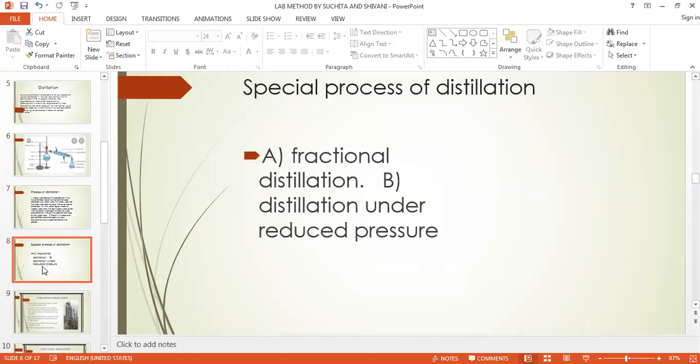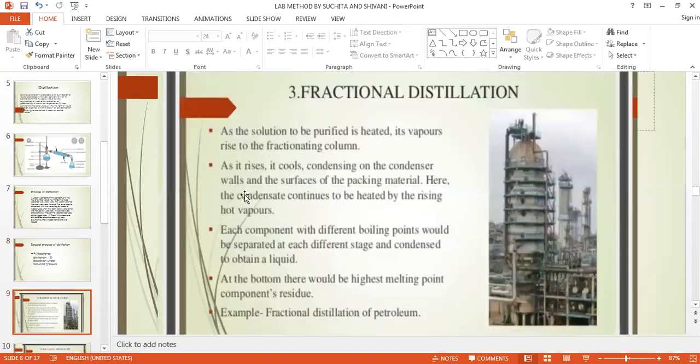The next special processes of distillation are fractional distillation and distillation under reduced pressure. So first we will take fractional distillation. It is a method very useful for the separation and purification of organic liquids. The components of a mixture of liquids having somewhat close boiling points are separated with the help of this fractional distillation.